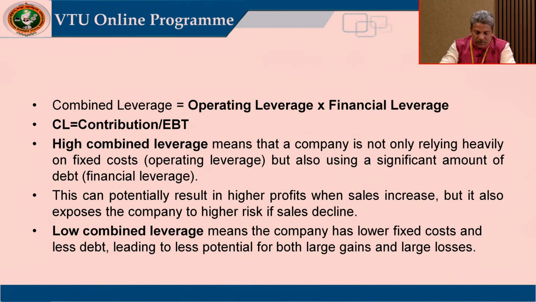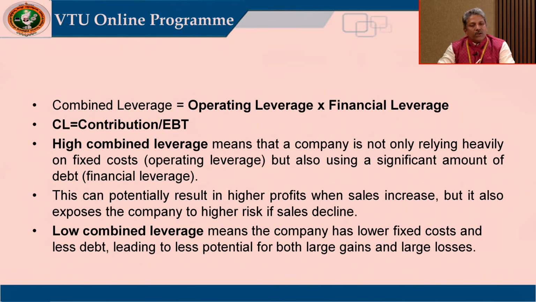Now, high combined leverage means that a company is not only relying heavily on fixed cost, but also using a significant amount of debt. So, when we say high combined leverage, that means the firm has high fixed operating cost and also uses more debt sources of funds.